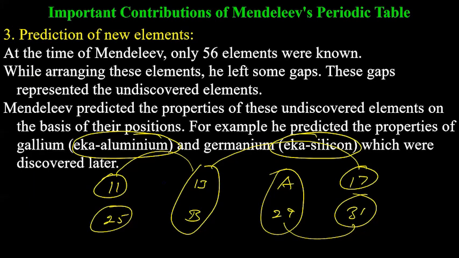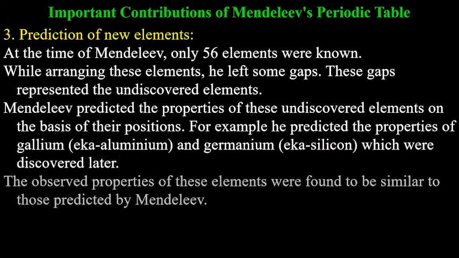He called them Eka aluminium and Eka silicon because they were close to aluminium and silicon in properties respectively. So he could predict based on the missing numbers. If I'm writing 1, 2, 3, 4, 5, 6, 7, 8, and for this one there is no element having this particular atomic mass, he said there should be something here which is not known.